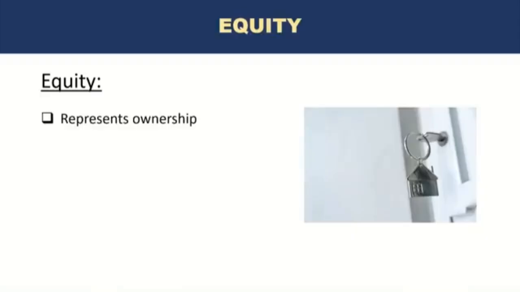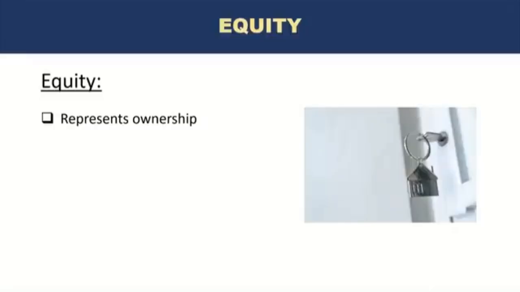Equity represents ownership. If you think about a company, assume for a moment that the company only has assets and no liabilities. In that case, all of those assets that the company has belong to the company. We talked about buildings, computer hardware, any land or property. We talked about the accounts receivable, the amounts that are receivable from customers. If the company only had assets, all of those assets would equal equity because this is the ownership. The owners of the business own these assets.